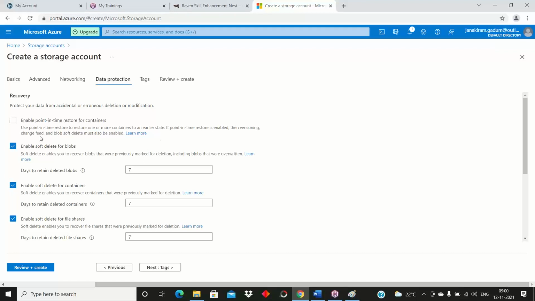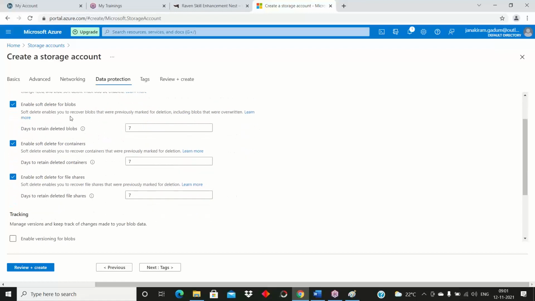Okay, so you cannot do the backup yourself, but if you enable this, see how many options we have. Enable soft delete for blobs, that is one service. Enable soft delete for containers, enable soft delete for file shares, no? So if someone mistakenly deletes something, we can access the data within 7 days, and that is free of cost.